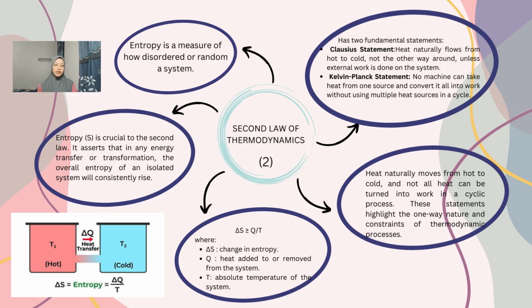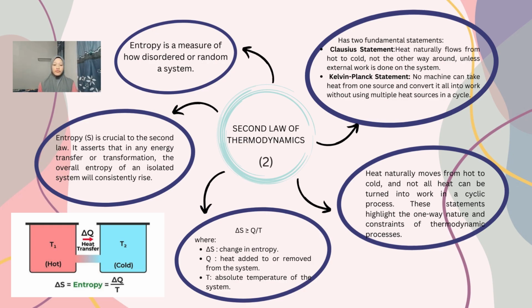Kelvin-Planck statement: no machine can take heat from one source and convert it all into work without using multiple heat sources in a cycle. Heat naturally moves from hot to cold, and not all heat can be turned into work in a cyclic process. This statement highlights the one-way nature and constraint of thermodynamic processes.